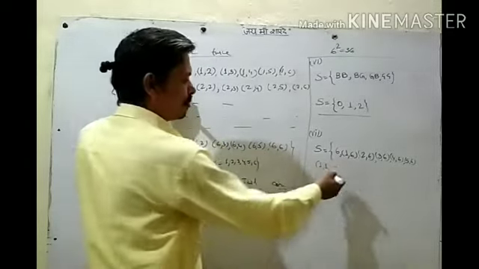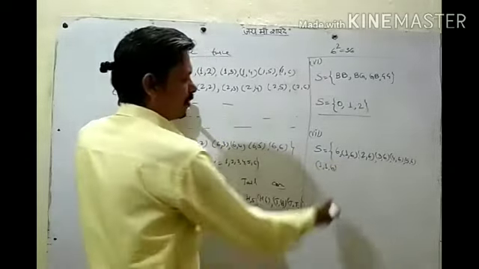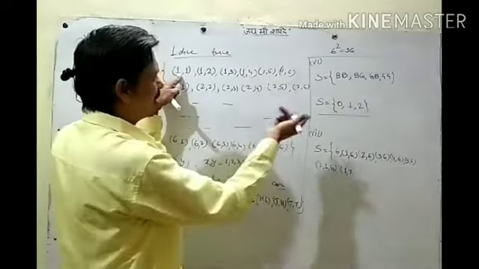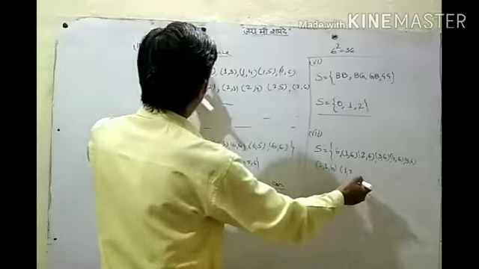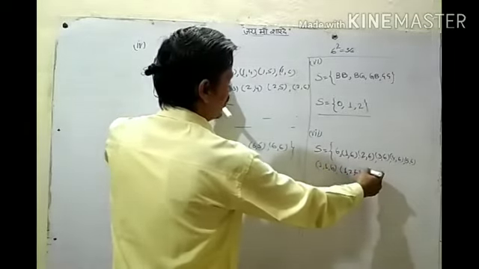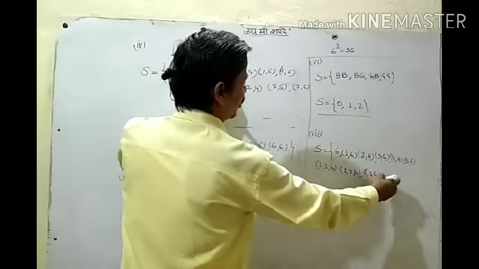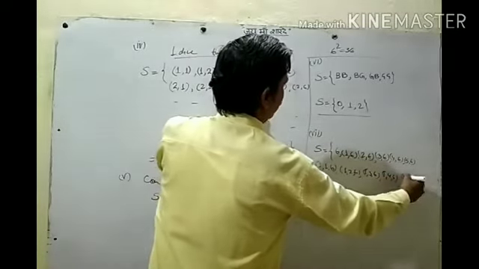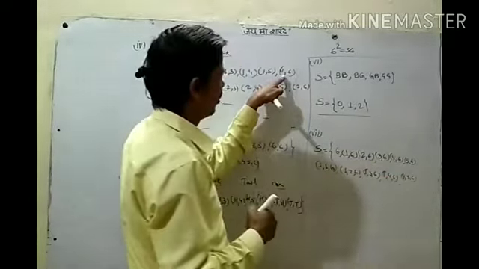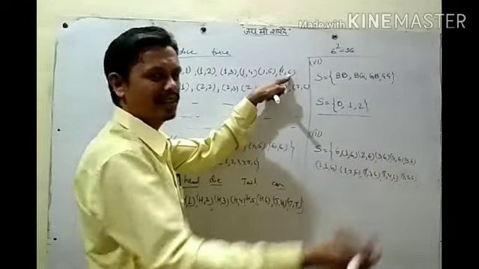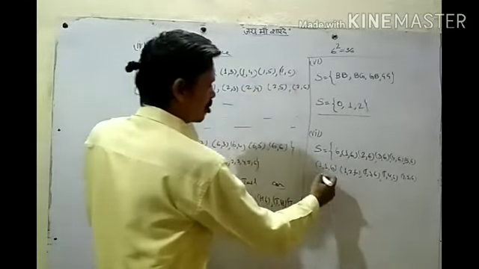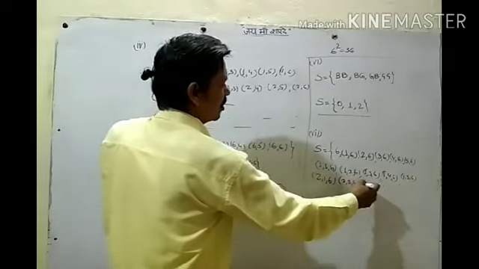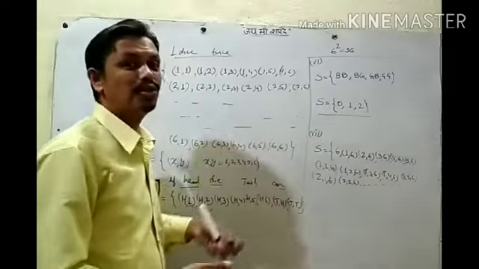So third time can be 6. First 2 times 1, 2. And I must write all these cases and write third time 6. 1, 1, 6. 1, 2, 6. 1, 3, 6. Then 1, 4, 6. 1, 5, 6. Now 1, 6, 6 will not come, because if second time we get 6, no need to throw dice. Third time, then first can be 2 also. So 2, 1, 6. 2, 2, 6. Like this.